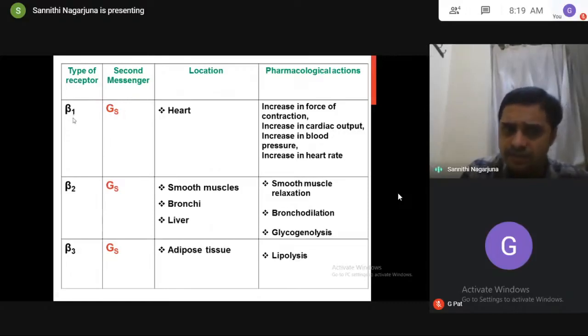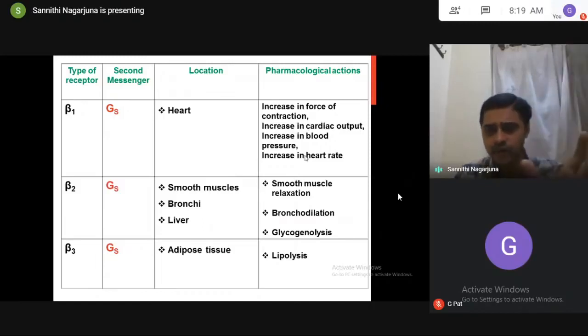Immediately GDP is replaced with GTP, and it undergoes dissociation. Their active complex is GTP alpha. That GTP alpha interacts with the pathways. Which pathway now? GS. It interacts with adenyl cyclase, stimulates adenyl cyclase. So due to stimulation of adenyl cyclase, cyclic AMP increases in the heart. Because of increased cyclic AMP in the heart, it increases force of contraction, increase in cardiac output, increase in blood pressure, increase in heart rate. This is the three-dimensional way you have to understand.